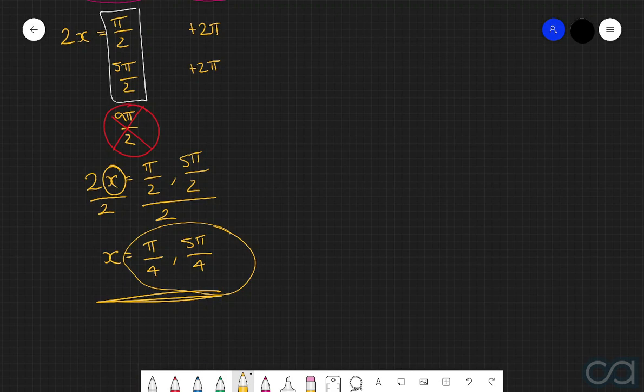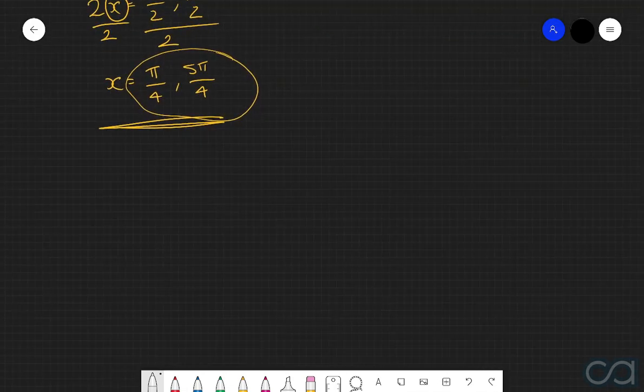So if you had any answers that lied outside of this original domain, then it means that you've done something wrong and you need to go back and find out what's happened. But in this particular case, we're all good to go. The second example that we're going to consider is the following equation.